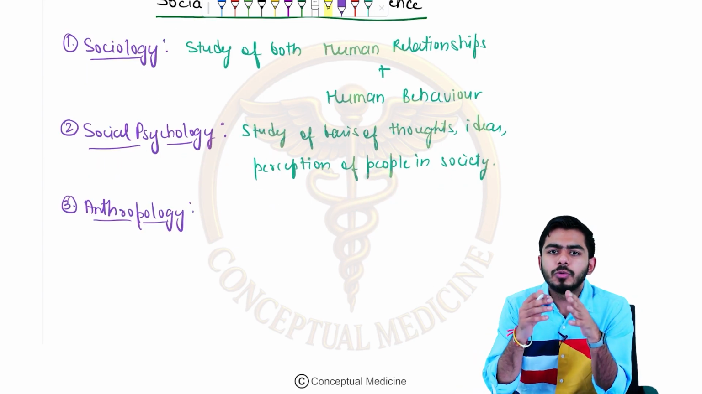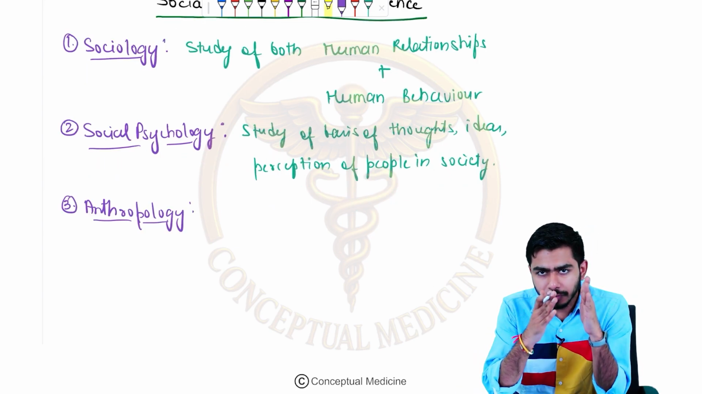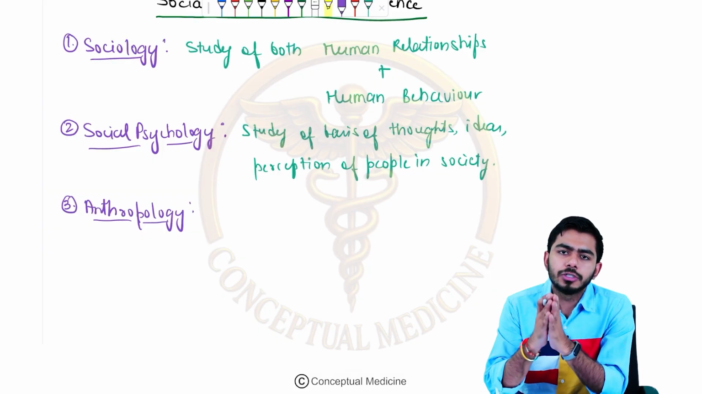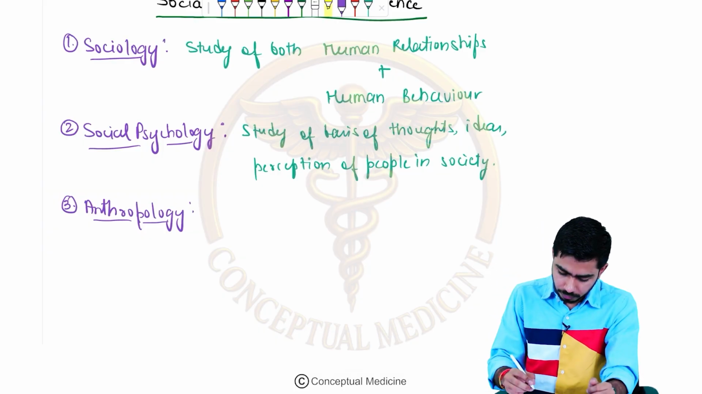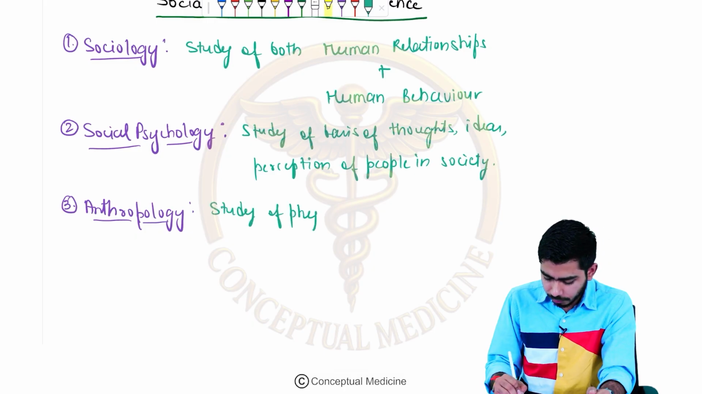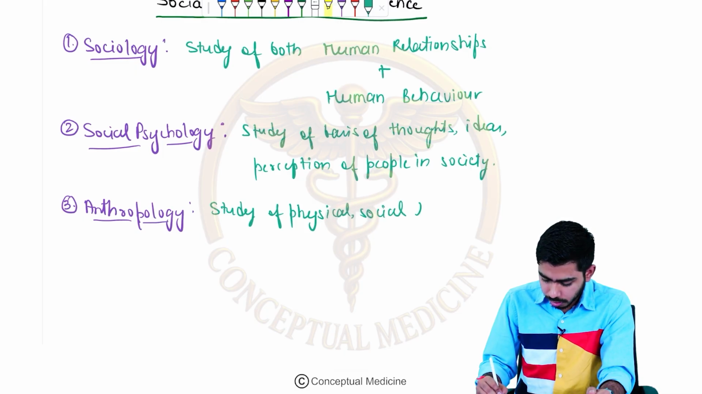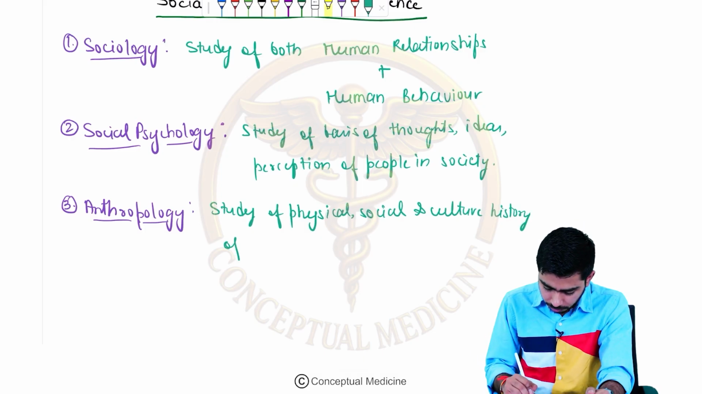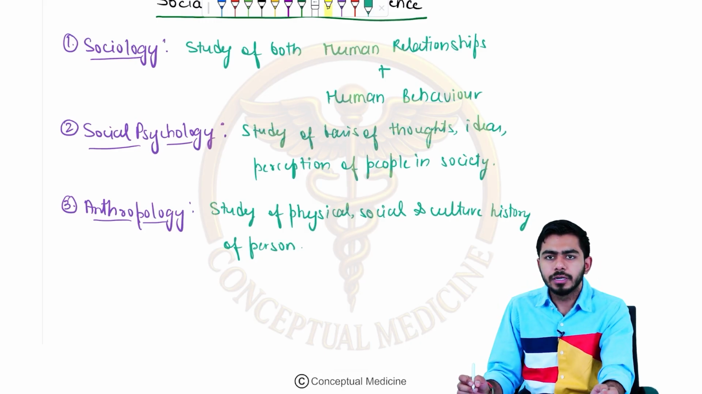If we talk about anthropology, guys, it is the study of the physical, social, and cultural history of a particular person, right? So what is anthropology? It is the study of the physical, social, and cultural history of a person. That is called anthropology, right?